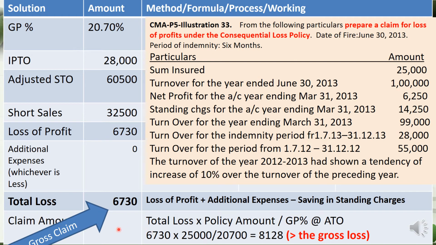We take the total loss as our claim amount. So the total loss is 6,730, which will be our claim amount. Because if we calculate, then it is coming to 8,128. Normally the insurance company will not pay that. The insurance company will pay only the actual total loss. Okay, so that's why we stop here. So this is how we conclude this example question.